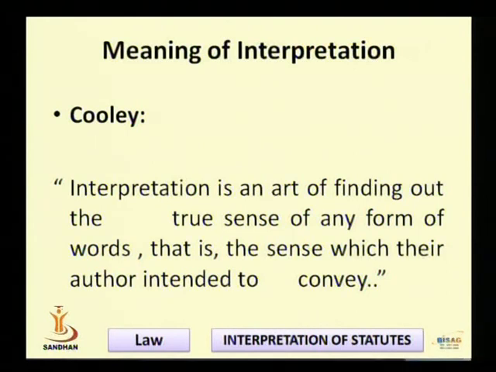This second definition is very simple: interpretation makes clear what was in the mind of the author when he wrote. If the intention of the author is made clear, it is known as interpretation as defined by Cooley.